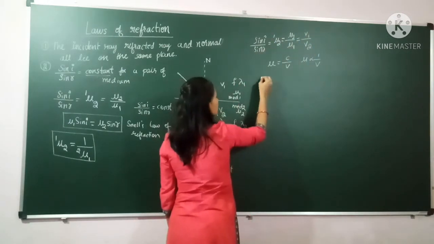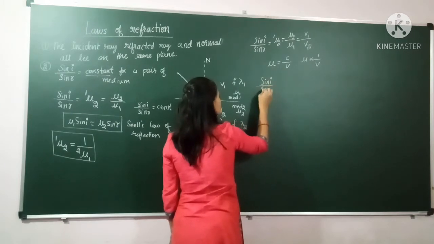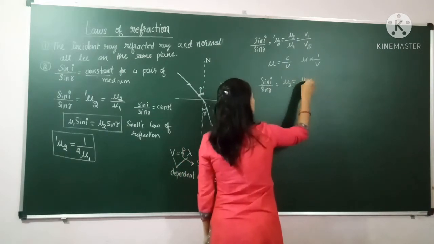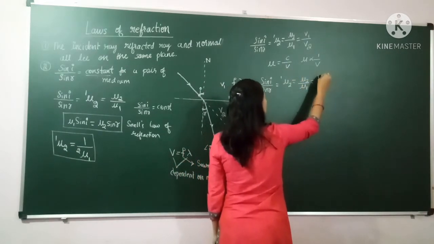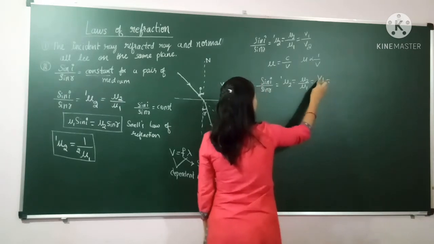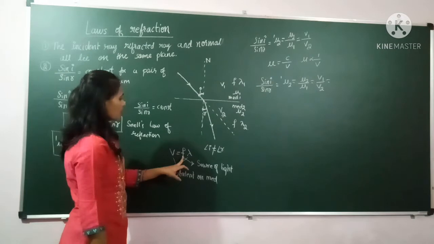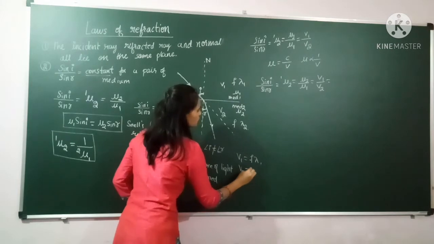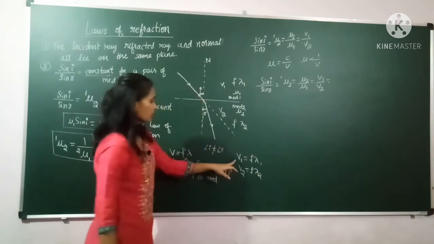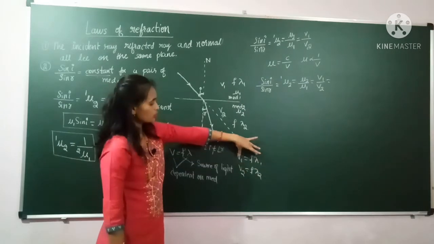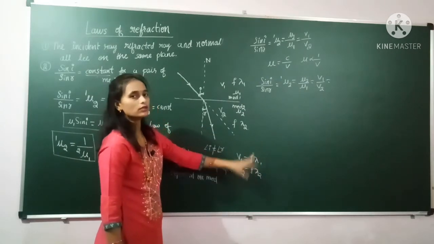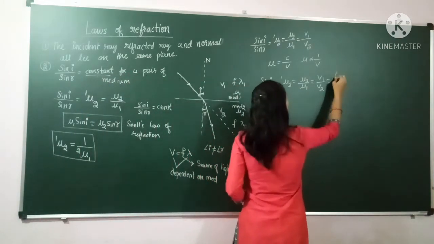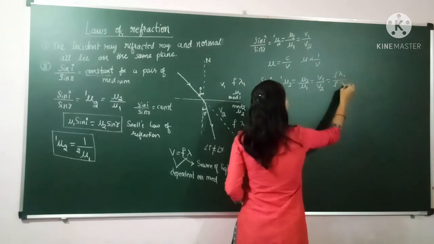So now this relation, see here, sin I by sin r equals to mu2 by mu1 is equals to v1 by v2. In place of v1 what we can write, v1 is equals to f lambda 1, v2 is equals to f lambda 2. Because when velocity changes, wavelength, these two quantities are changing, frequency remains unchanged whenever light travels from one medium to another medium. So in place of v1 we will write f lambda 1, and here we will write f lambda 2.